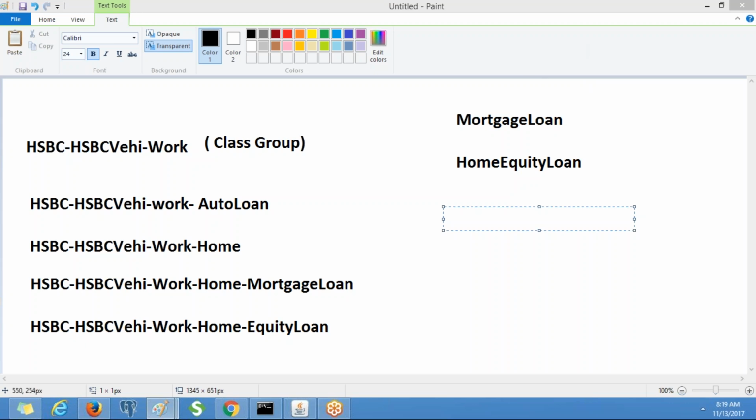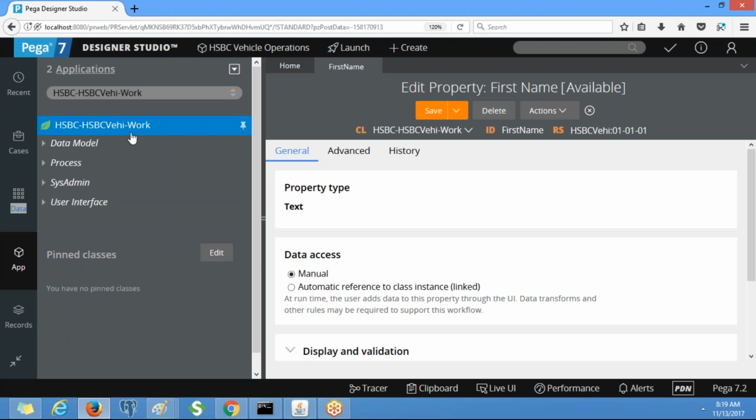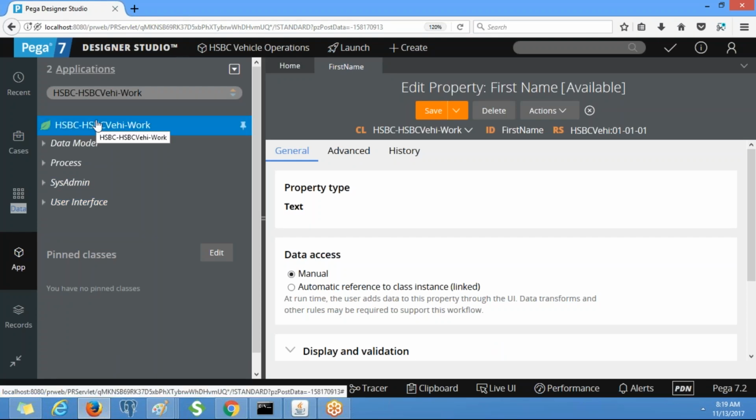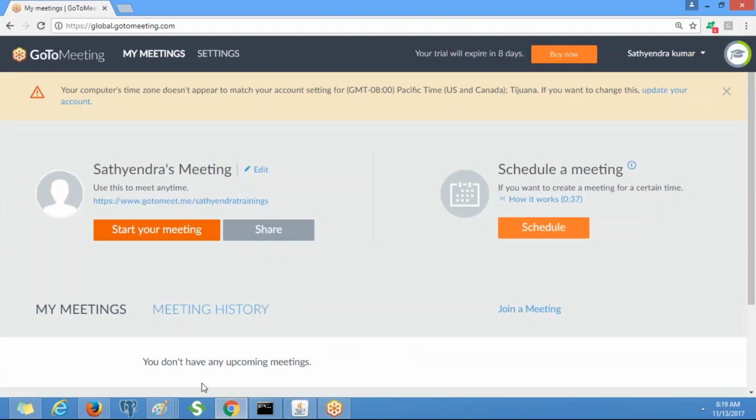Vijit. Yeah, Vijay. See, this is the work class, right? This is the class group. This is mandatory for business. We are going to create different work types by referring to this class group. So auto loan is one work type. Home loan is one work type.